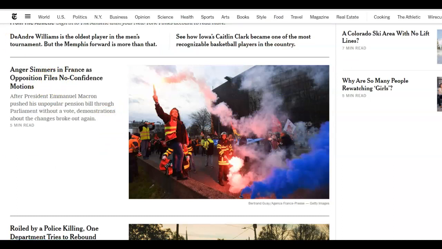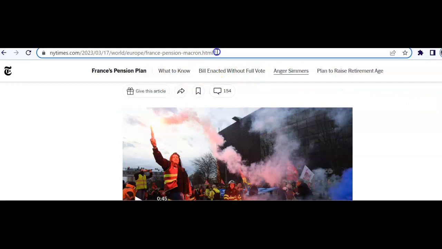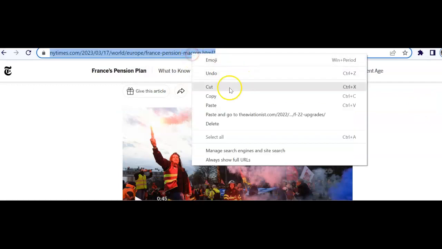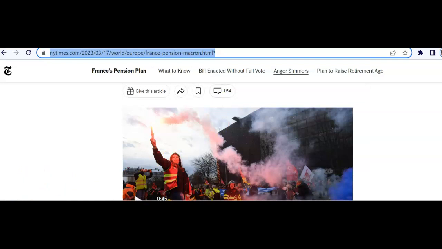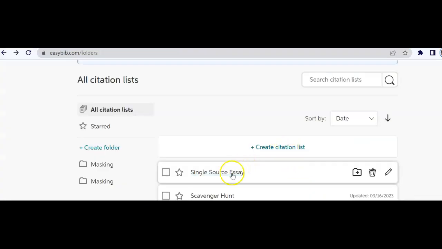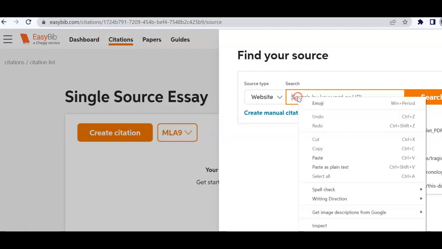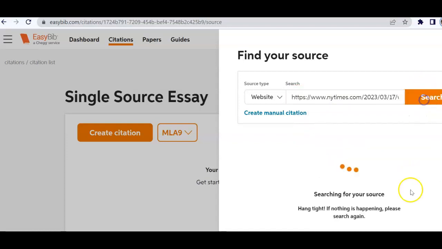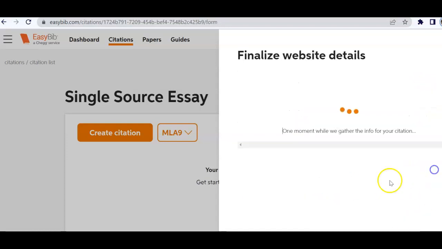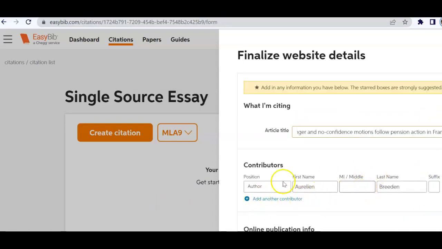Let's take a look. First things first, before I even look any further, I copy the URL, go over to EasyBib, and create a citation list for the single source essay. I click on that once it's open, paste that URL in, let it search, continue to cite, and make sure that the author's name is there.